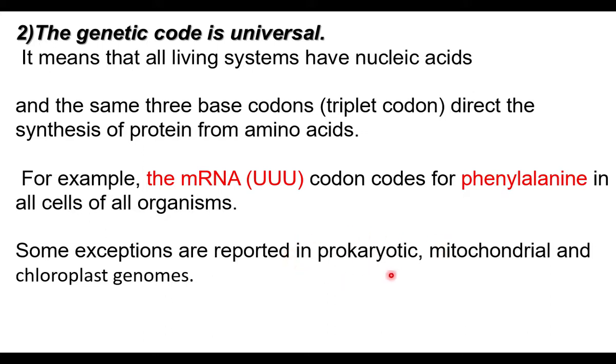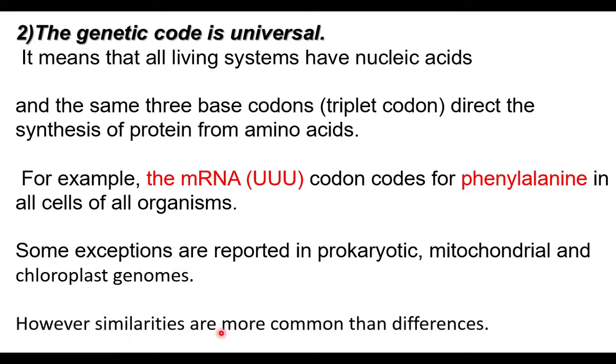Prokaryotic organisms have DNA, mitochondria have DNA, chloroplasts have DNA. Here exceptions are there from the universal code. UUU codes for phenylalanine in all the organisms, but exceptions are in the DNA of prokaryotic organisms like bacteria and the DNA of mitochondria and chloroplast. However, similarities are more common than differences. So we say the genetic code is universal.